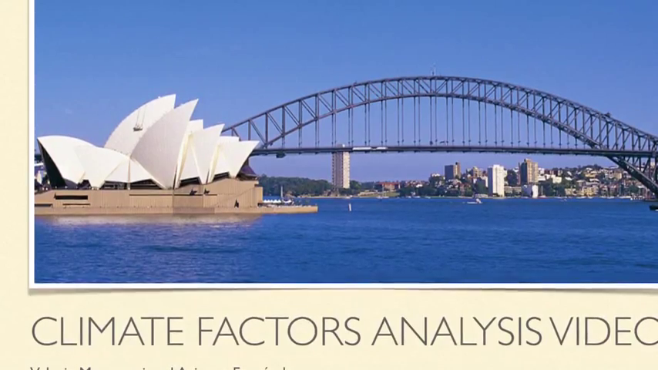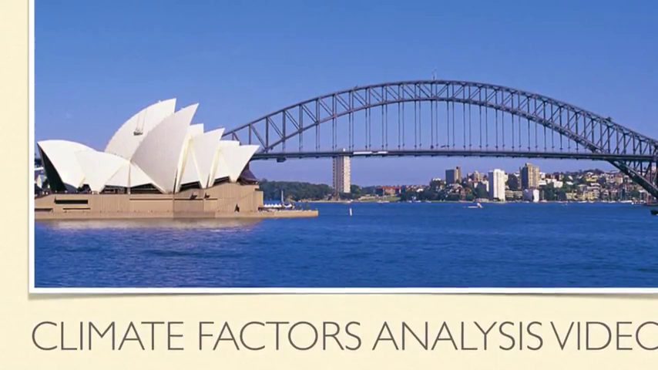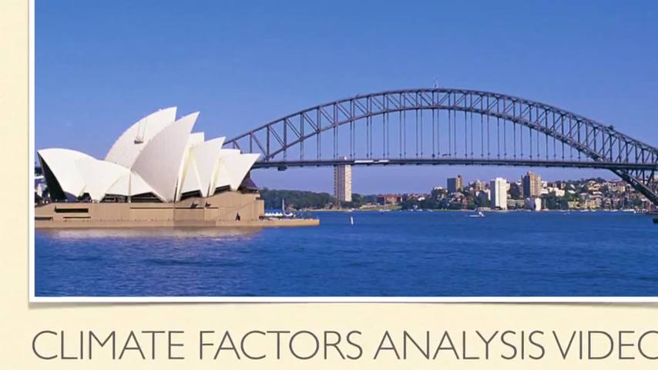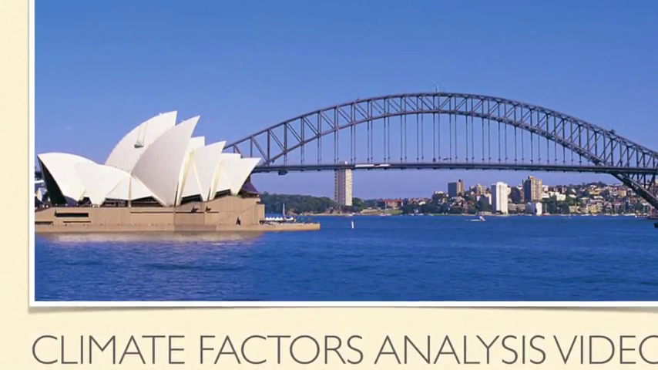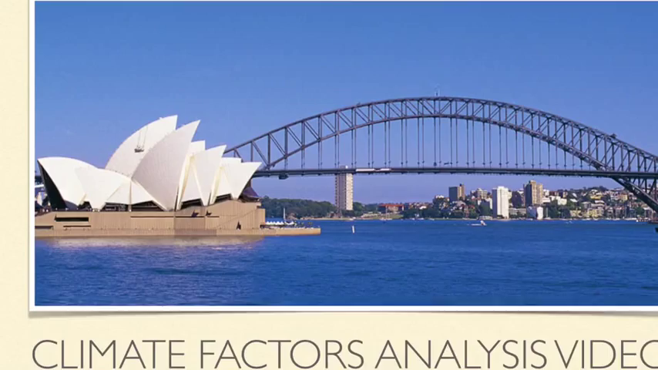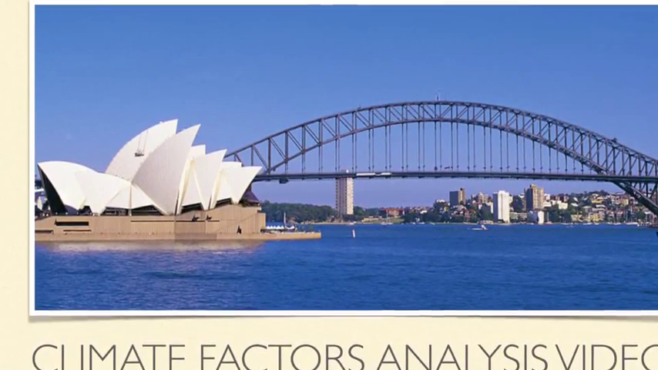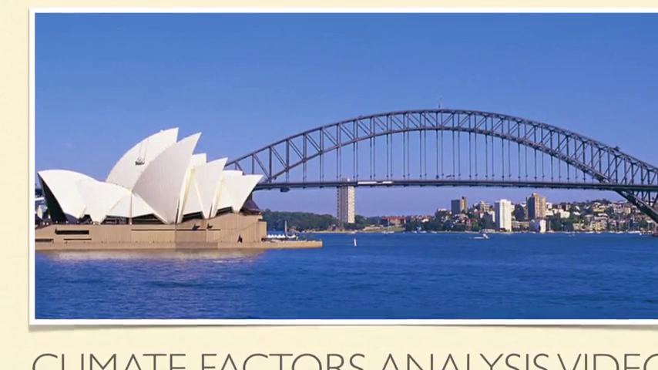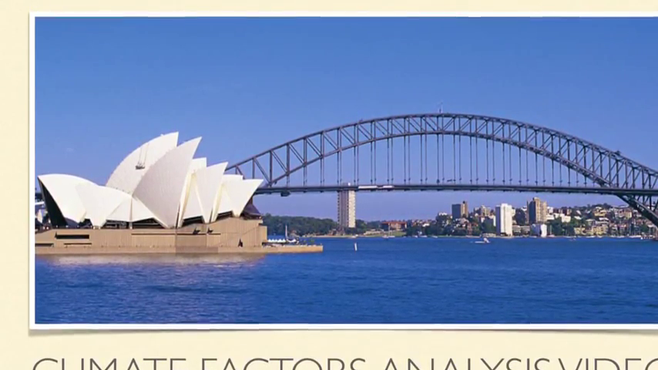Sydney's climate has around 340 days of sun. Summers are warm to hot and winters are mild. In summer, from December to February, the temperature is around 26 degrees, and in winter, from June to August, the average temperature is around 16 degrees.